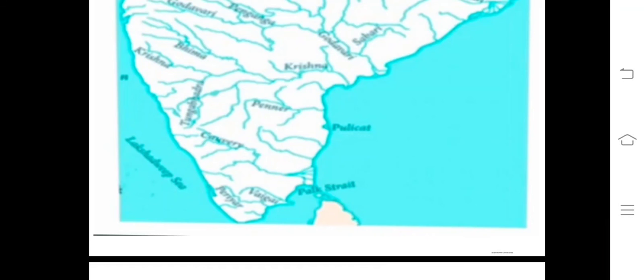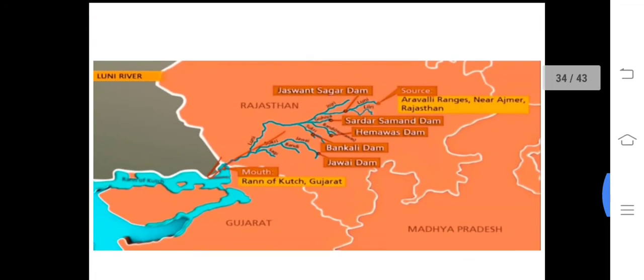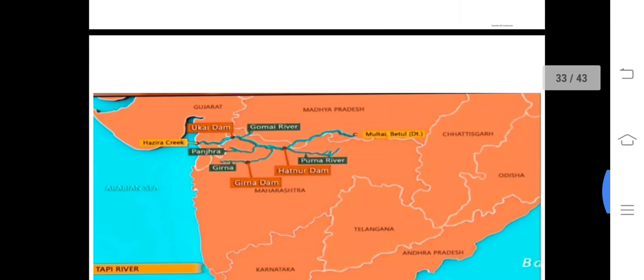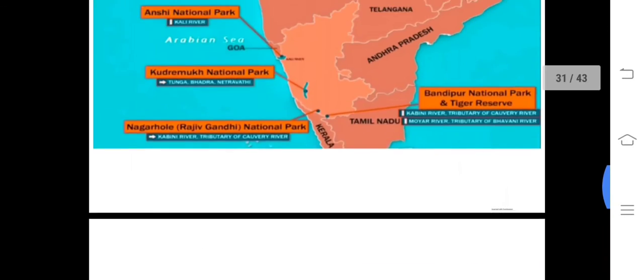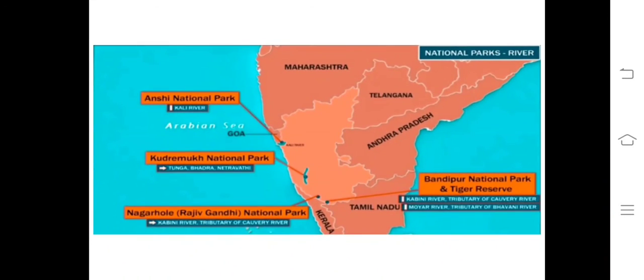Near it you have the Periyar also. Luni river, about Luni I told you. Tapi river, Narmada river, I told you. You have a lot of national parks in this region. You can see the Anshi National Park, Bandipur National Park, you know, and Tiger Reserve also.